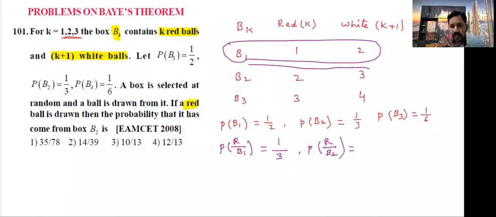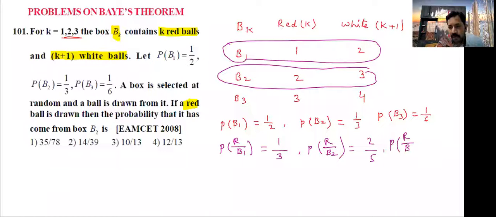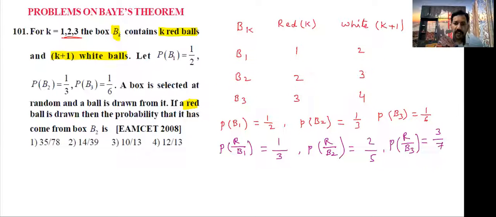In box 2, red color 2, total 5. Similarly, the probability of selecting a red color ball in box B3: red color 3, total 7. These are the probabilities.